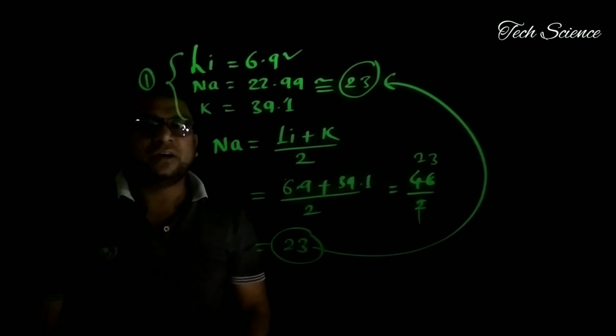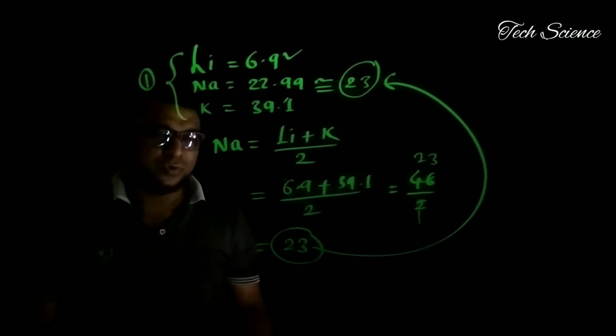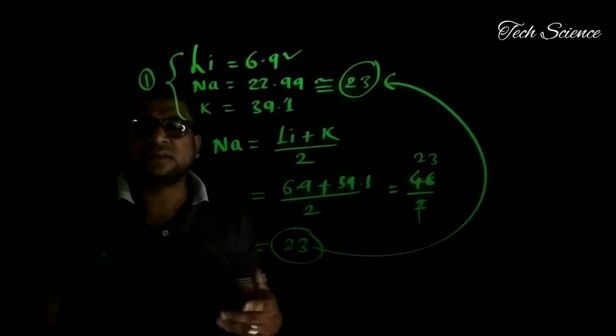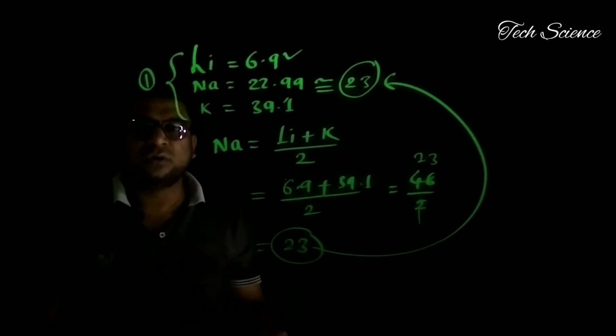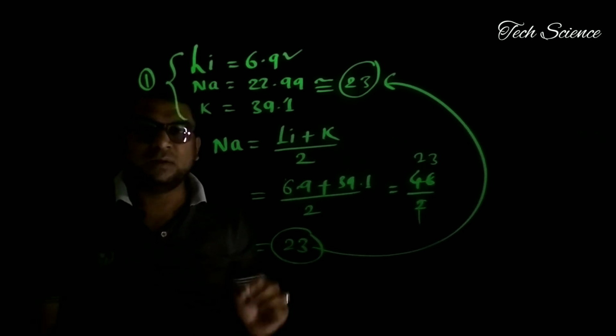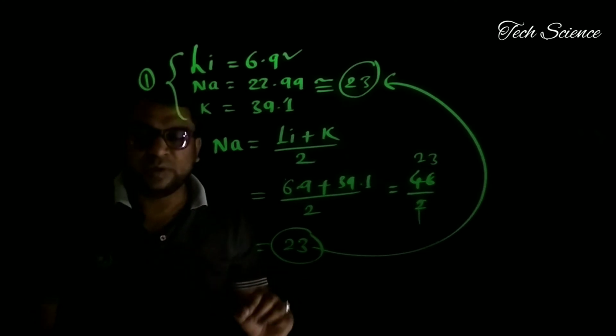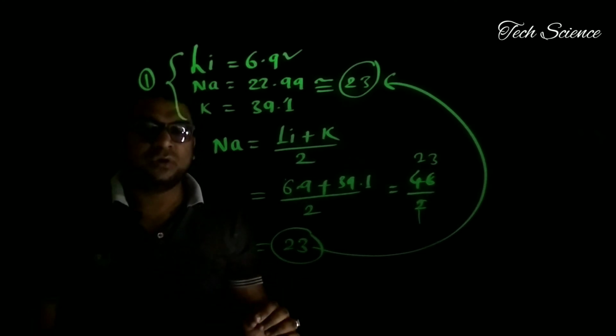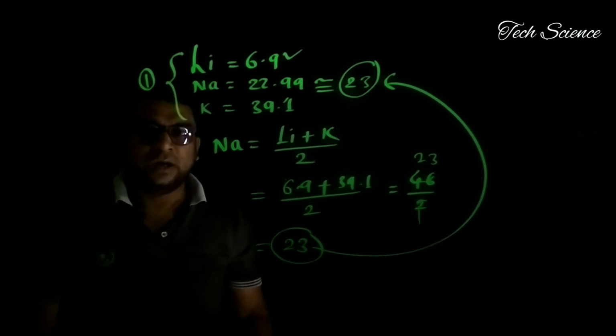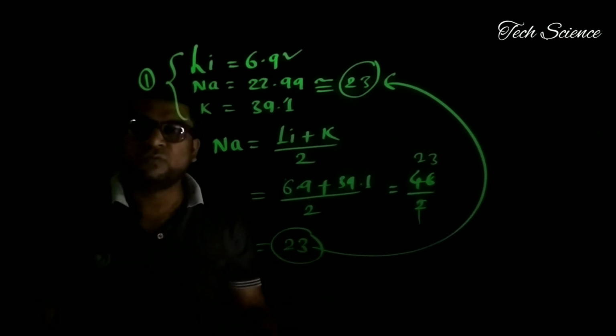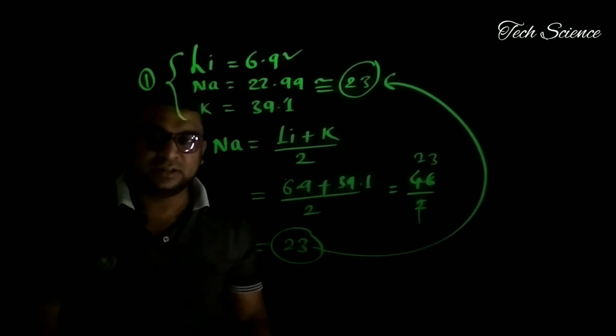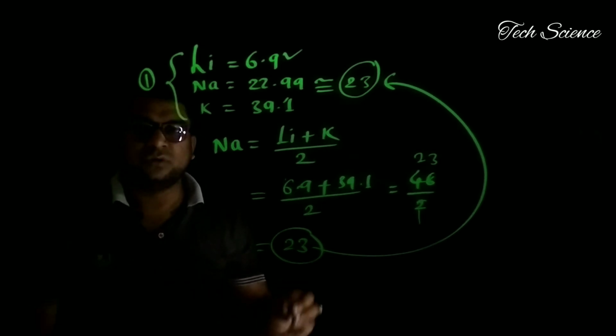Now I told you that at the time of Dobereiner, more than 30 and less than 33 elements were known. Why did Dobereiner's triads theory fail, or why is this law not still followed? Because of one drawback. And what is that drawback? All the elements known at the time of Dobereiner did not follow the triads law, and because of that there is no question of newly discovered elements in the future. If the already known elements do not follow it, then what about the others? We can't say, and that's why Dobereiner's Triads law failed.